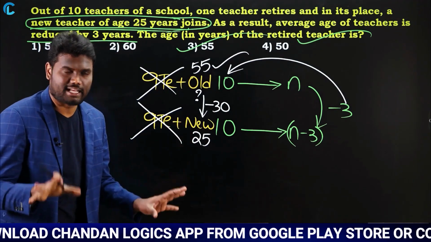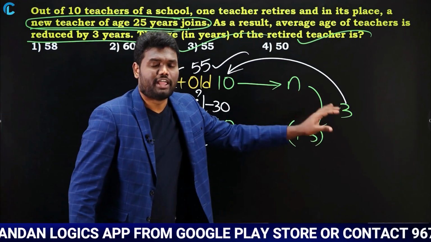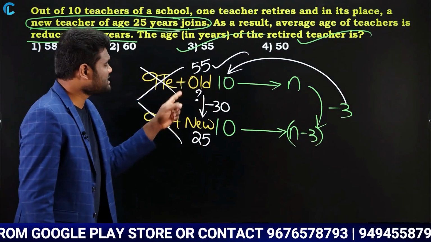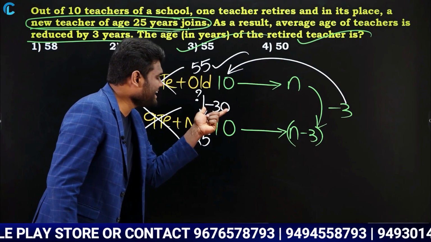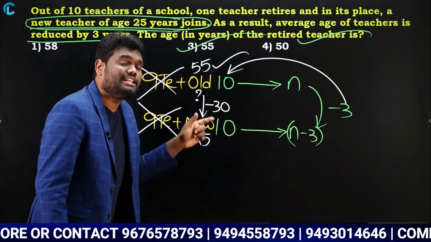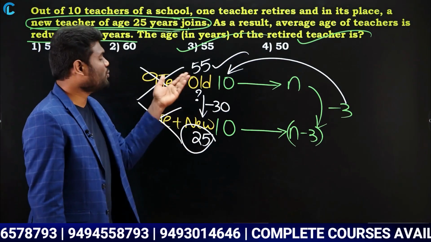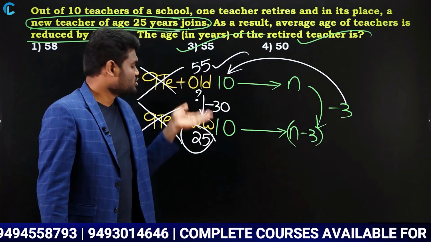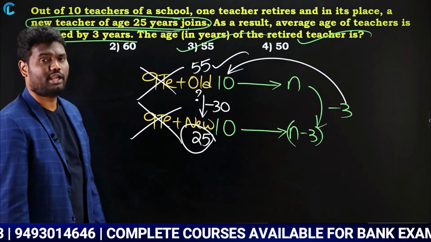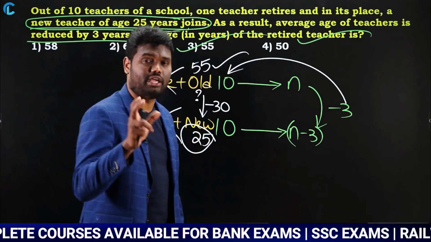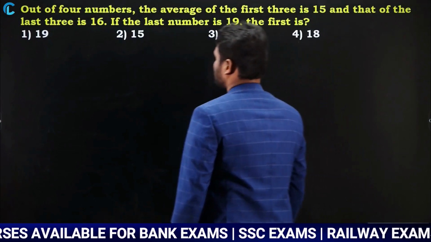Very simple question, yes or no? Just use this concept. Minus 3 into 10 is minus 30, which means from the old teacher, if you subtract 30 years, you will get the new teacher. But in this question the new teacher is already given. The new teacher's value is 25. Then the old teacher should be 30 years more. So 25 plus 30, we can say that the old teacher's age is going to be 55 years. Okay. Let us look at the next.